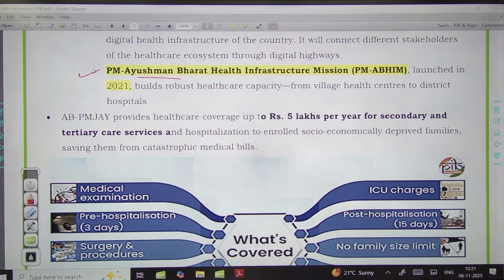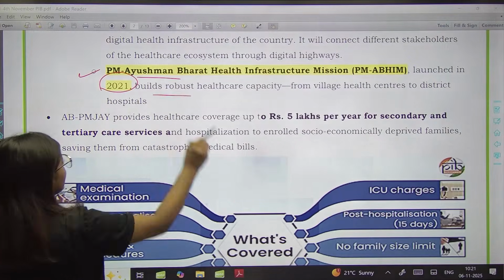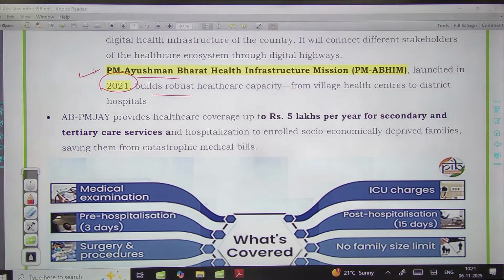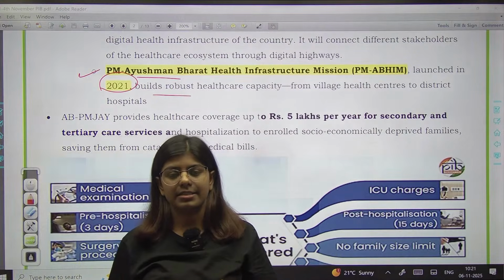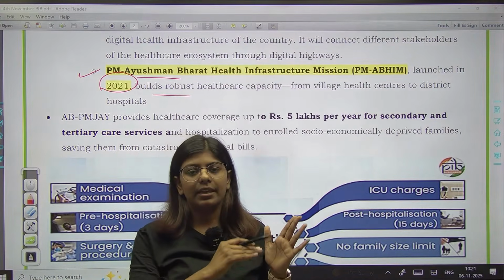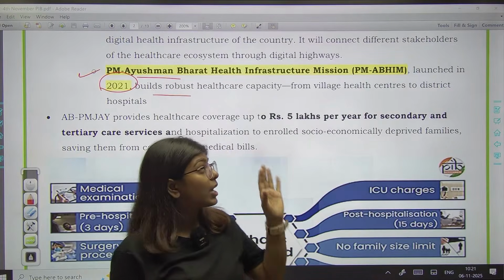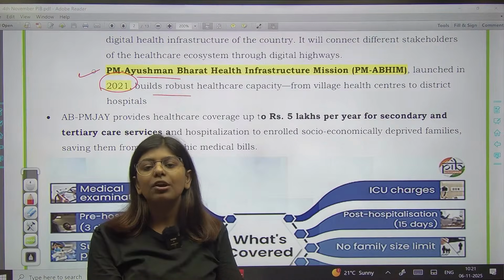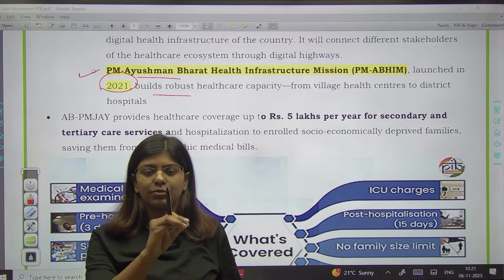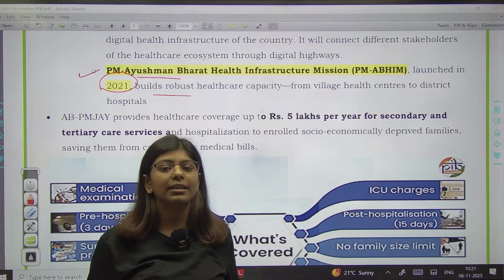launched recently in 2021. Okay, idea क्या था? Again, healthcare capacity को build करना, and here the basic idea was focusing on the villages and districts. Okay, so you will see कि ये जो आयुष्मान आरोग्य मंदिर है, चाहे PM अभिम है, it is targeting the micro level of the areas. Okay, so जो आपके villages हैं, districts हैं, they are being targeted, right?